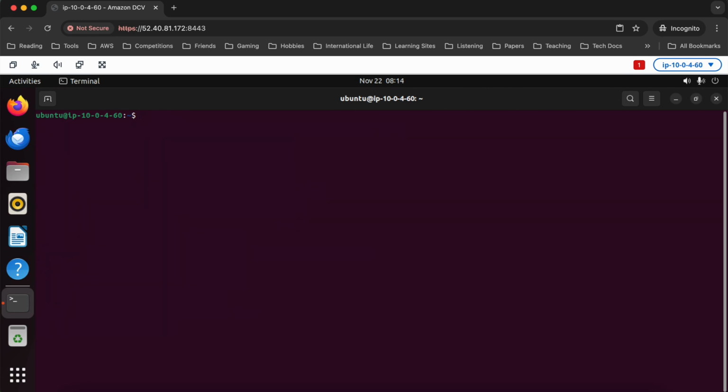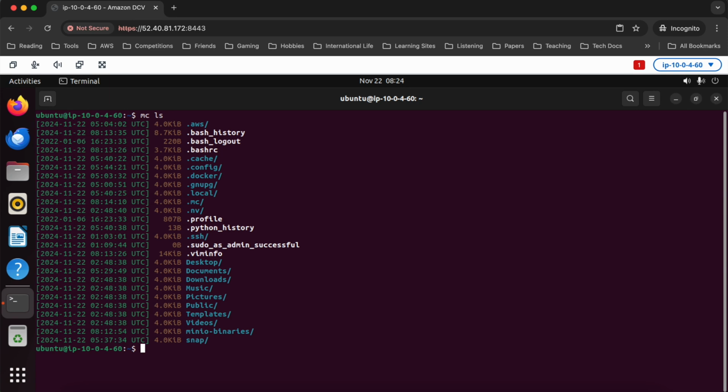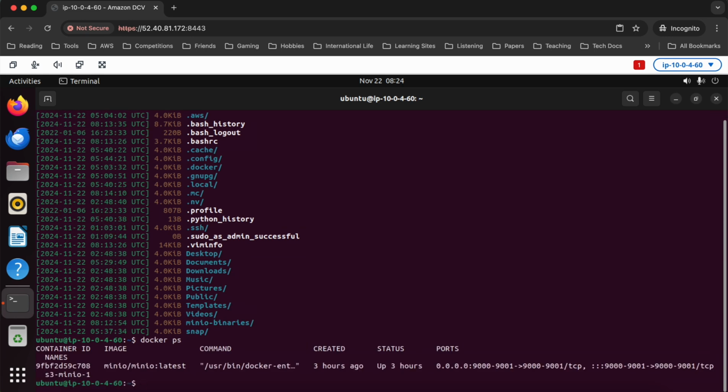Let's go ahead and try connecting to a bucket. Now that we've got the MinIO command installed, if I run mc ls, you'll see that right now it's actually listing out just the files and folders in my home directory, which is not what I want. I want it to talk to this. We've set up a Docker container here that's running MinIO, and I want to be able to talk to that. So what I'm going to have to do is run the mc host add command to actually add a new account. So let me show you how that works.